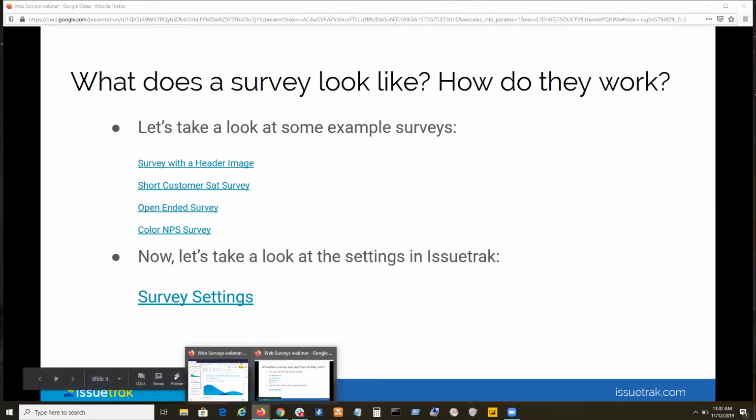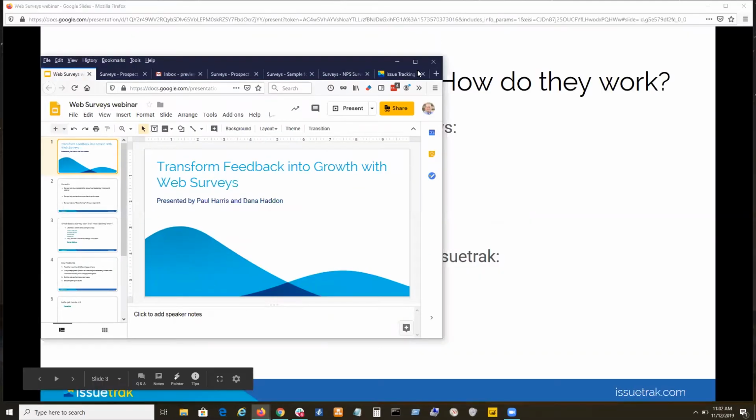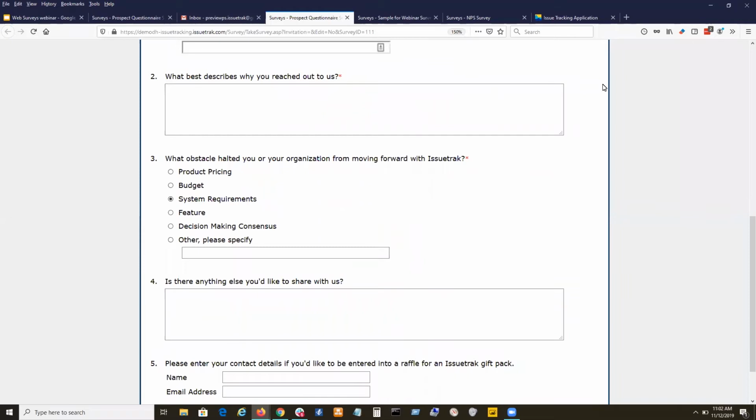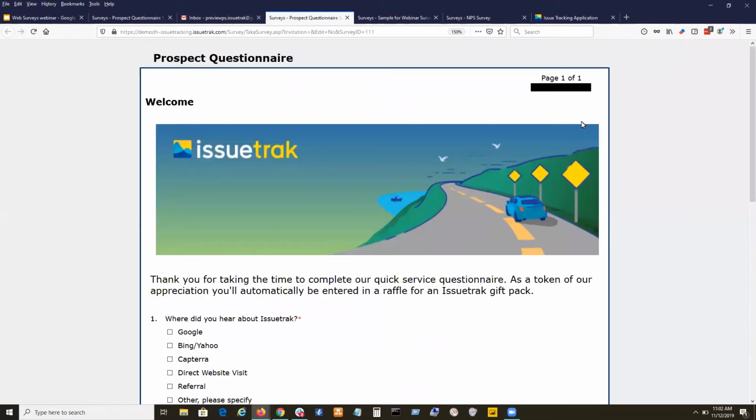Now I'm going to bring this up right over here. And I wanted to look at a couple of example surveys. Now Dana has been nice enough to loan me one of her demo sites to work in. And what do we do with nice people, right? We repay them by messing up their Issuetrak site. Sorry, Dana. Yeah, there's some cleanup she's going to have to do. I got in here and did a bunch of sample surveys and created some results and created some issues that she'll probably want to clean up later on. Thank you. No good deed goes unpunished, right?